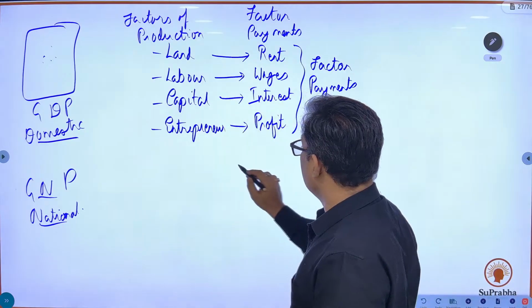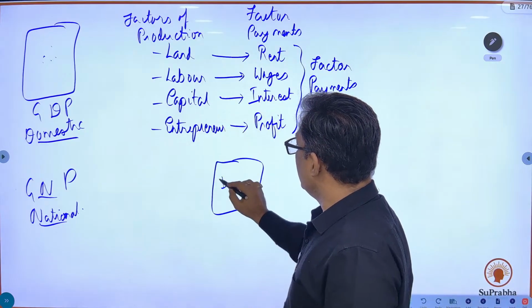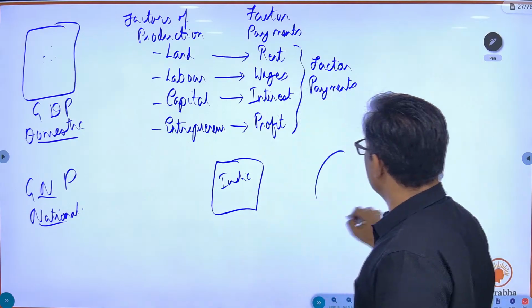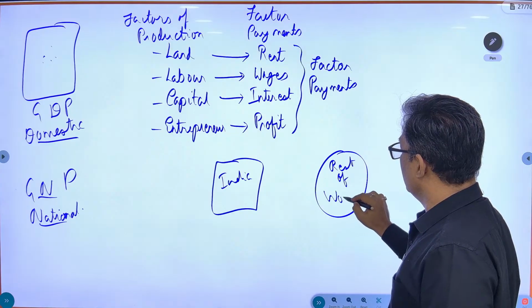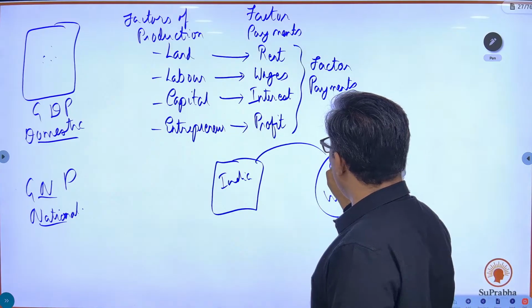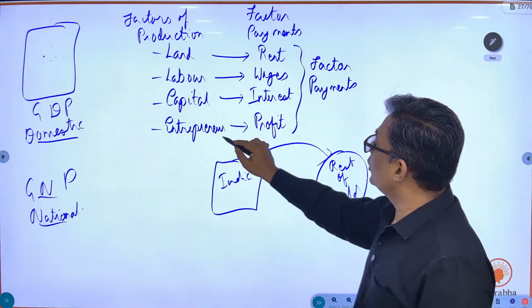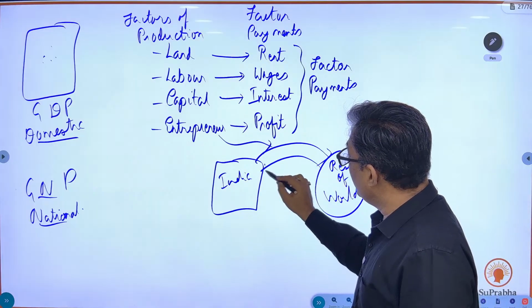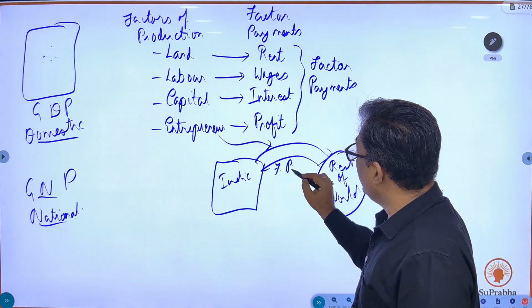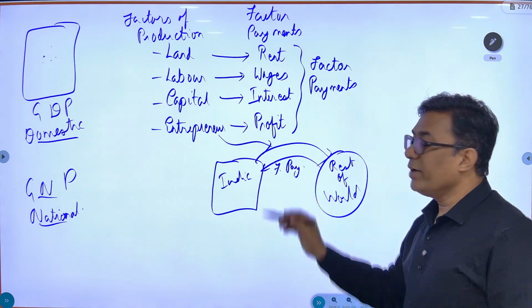Okay, so suppose this is the domestic territory of the country, this is India, and this is the rest of the world. India is going to employ its factors of production outside, for which the rest of the world will give factor payments to India. They will give factor payments to India.